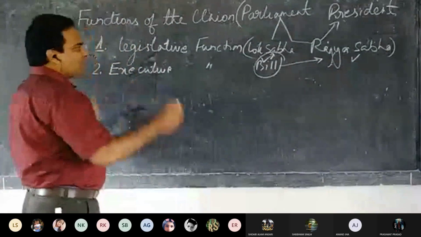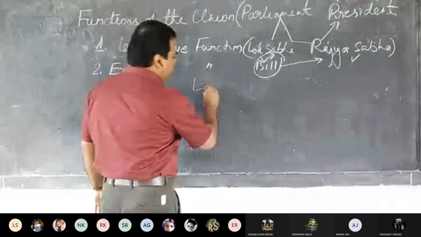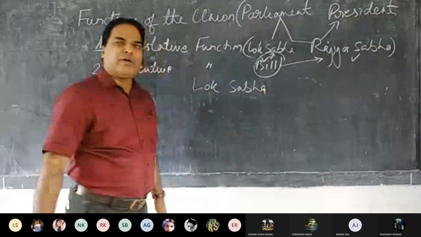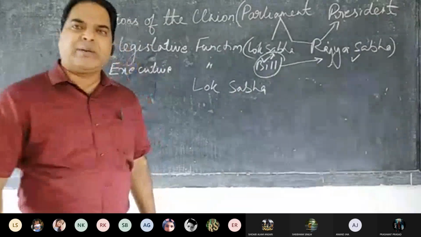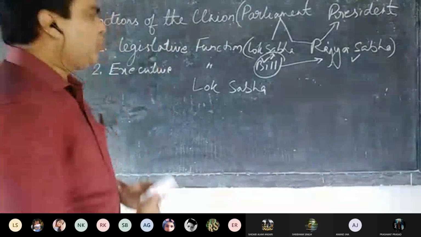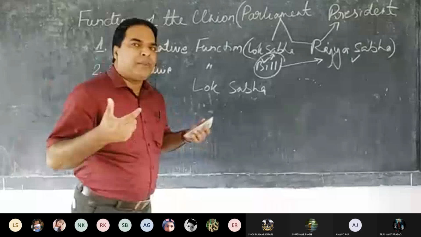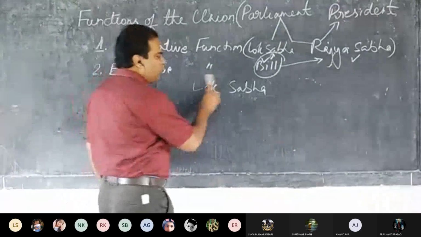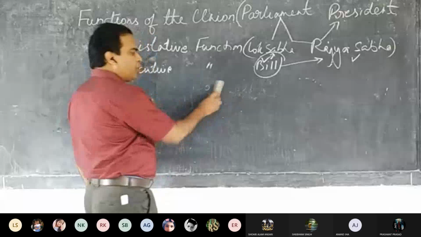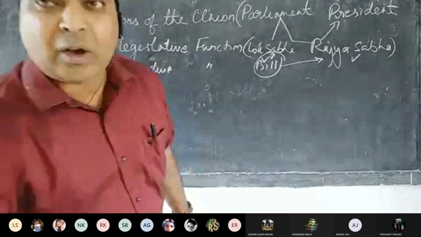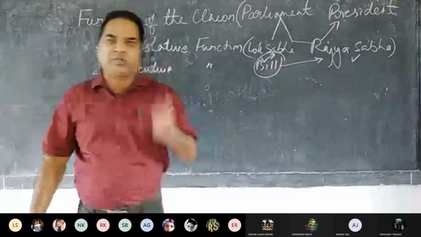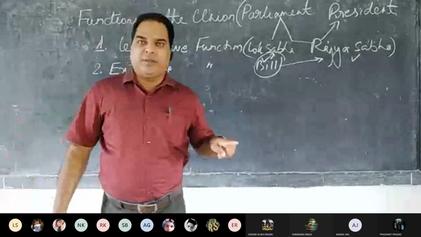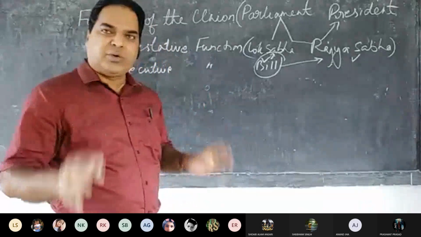Lok Sabha as a whole can control over the executive. How will the Lok Sabha control over the executive? By passing a no confidence motion. So what is meant by no confidence motion? Whenever opposition passes a no confidence motion, and if it is passed, then the government has to resign. That is known as no confidence motion.